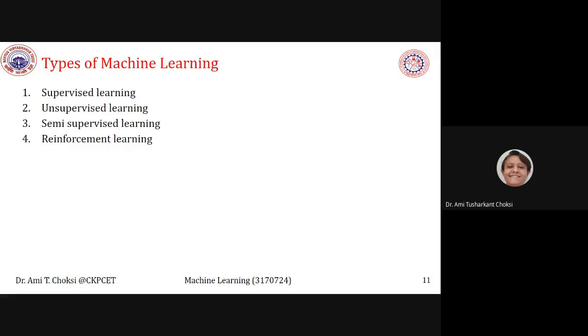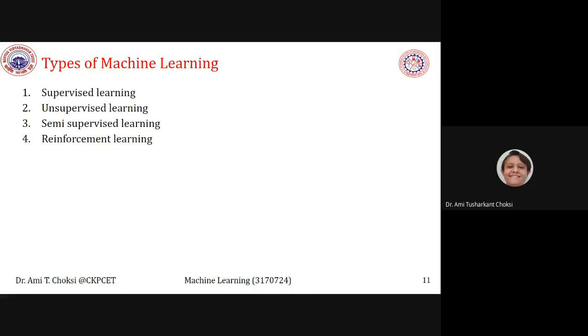So now we want to know about the types of machine learning. So what are the types of machine learning? People used to categorize it broadly in two types. One is supervised learning and second one is unsupervised learning. If we say three types of machine learning, then people used to say supervised learning, unsupervised learning, and the third one is reinforcement learning.